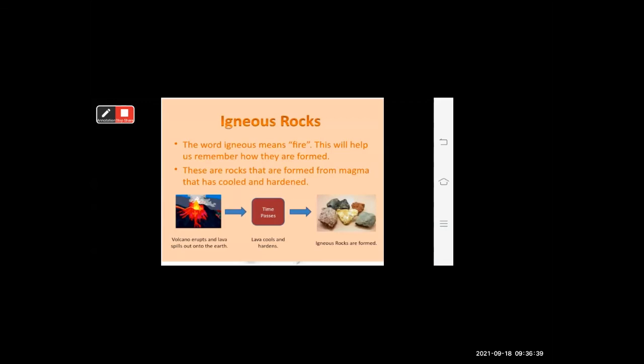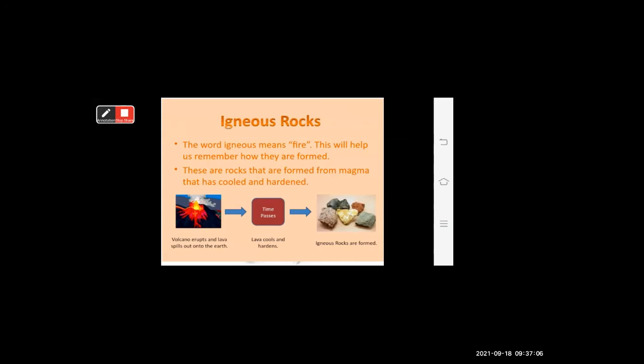The word igneous means fire, and it forms from the magma that cools and hardens. When a volcano erupts and the lava spills out onto the earth, after some period of time the lava cools and hardens and forms igneous rock.